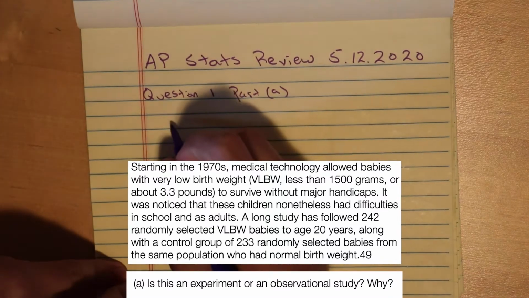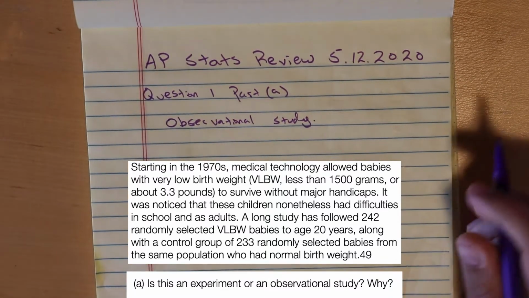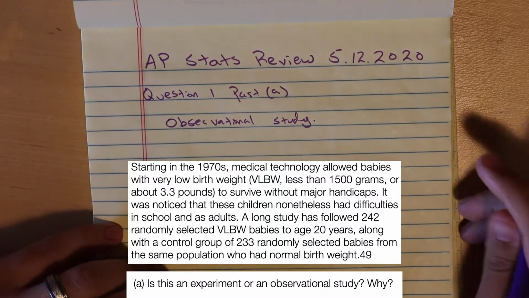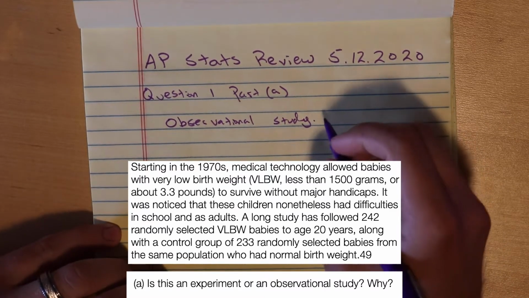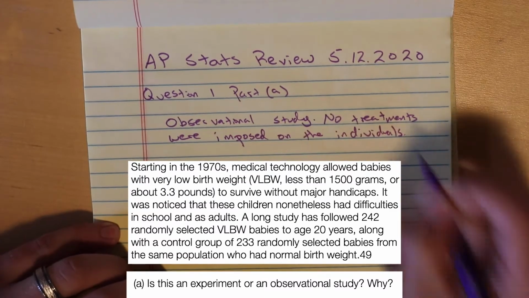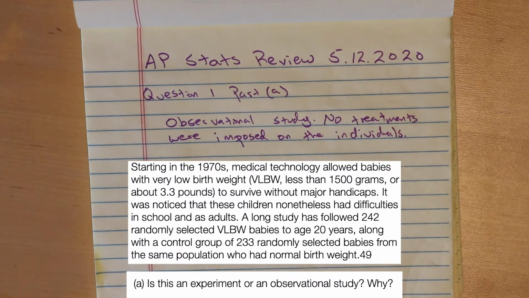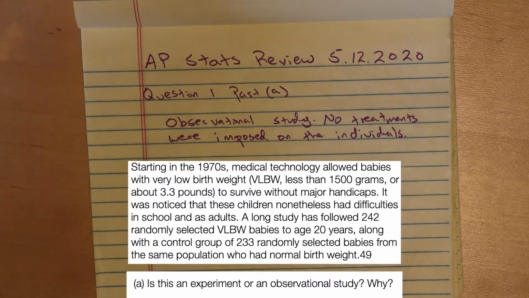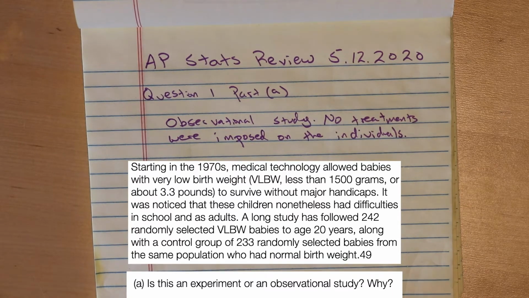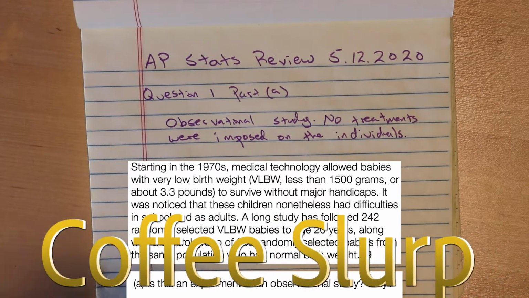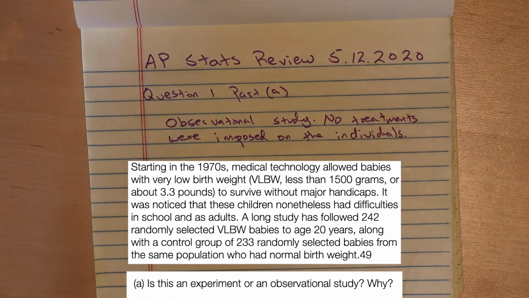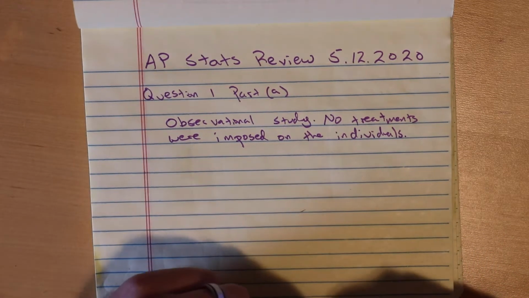So this is an observational study. The reason why this is an observational study is no treatments were imposed on the individuals. An experiment needs to impose some sort of treatment, needs to change something. Really, this one just looked at folks with very low birth weight and folks with not very low birth weight, and just kind of followed them throughout their life.